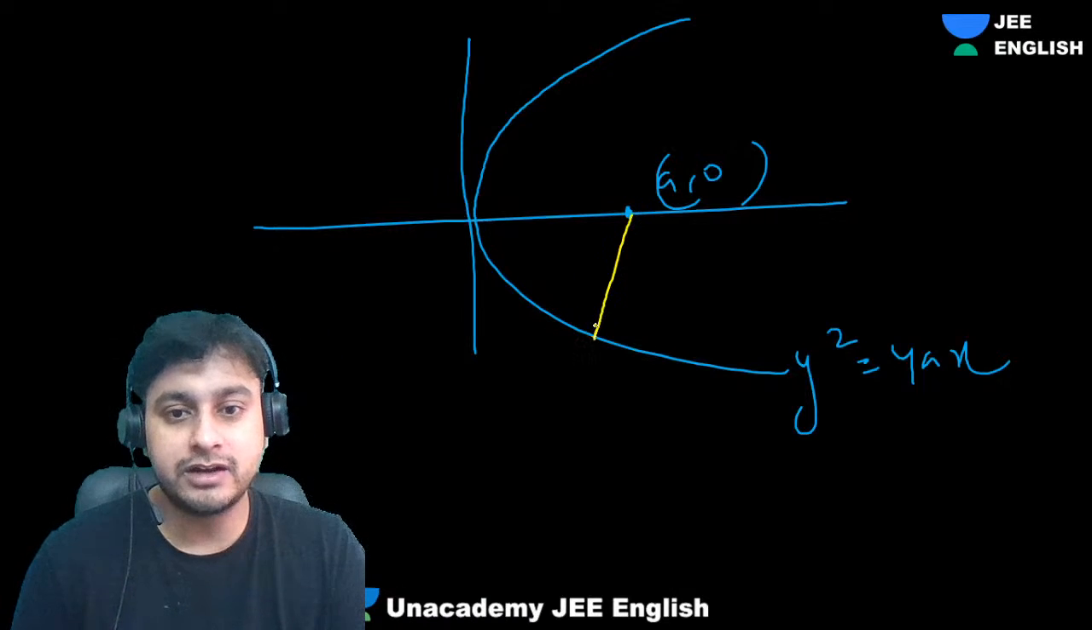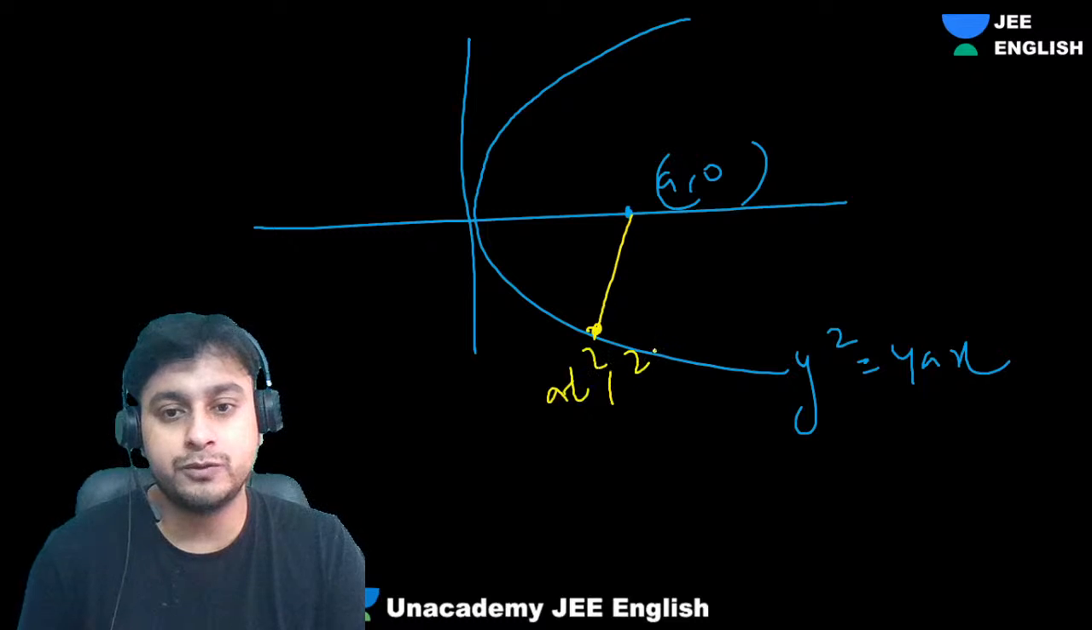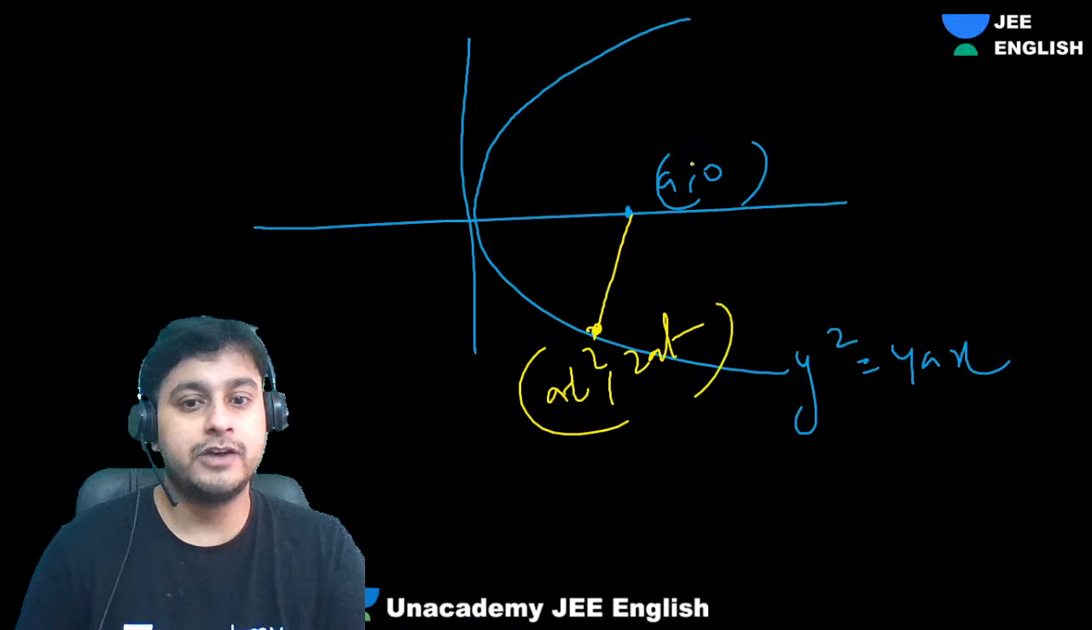So guys, can I take any general point on this parabola as at square comma 2at? Now use the distance formula.